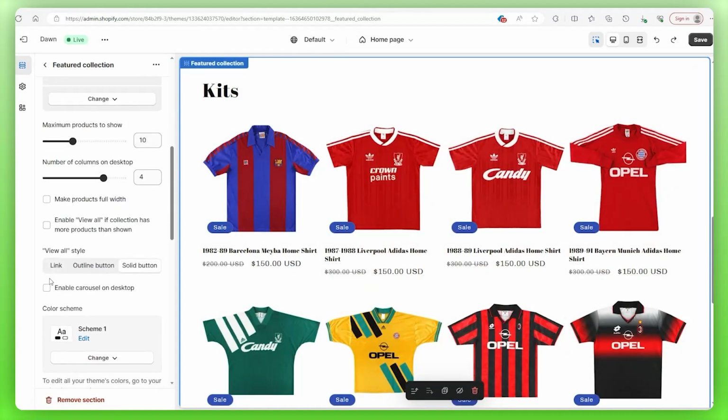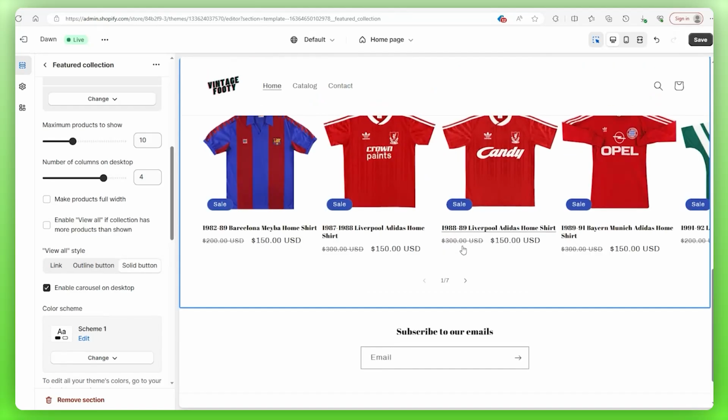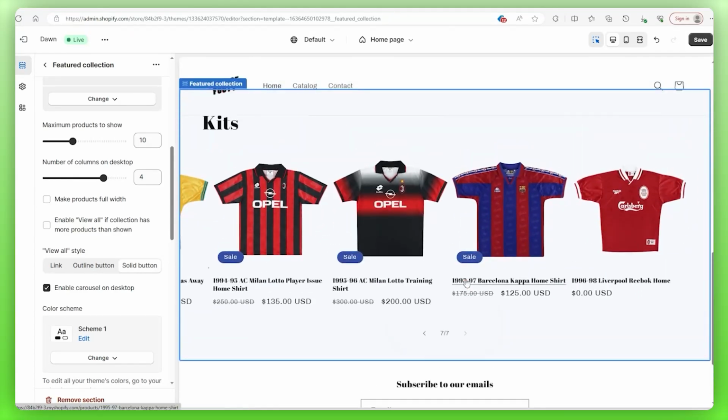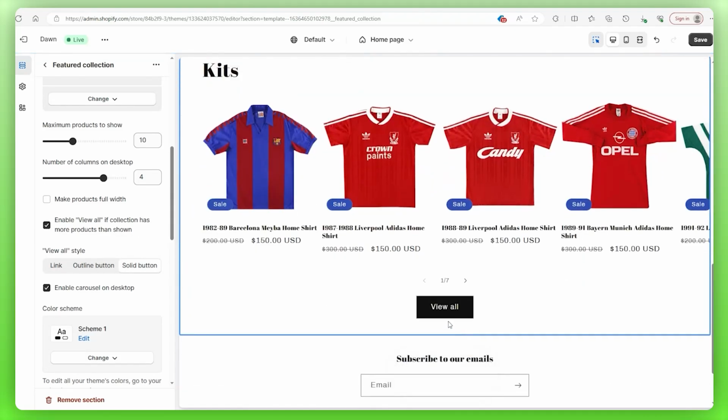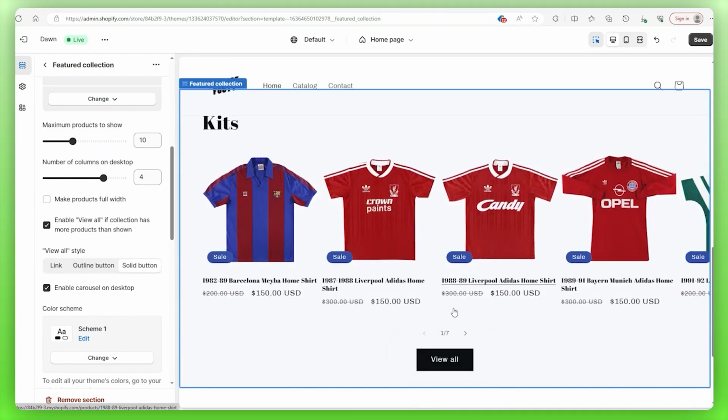It's because further down, we're gonna check this box off that says Enable Carousel on desktop to turn this list into a gallery that customers can swipe through. And make sure to enable the View All button because then they can view the rest of your catalog in another tab.